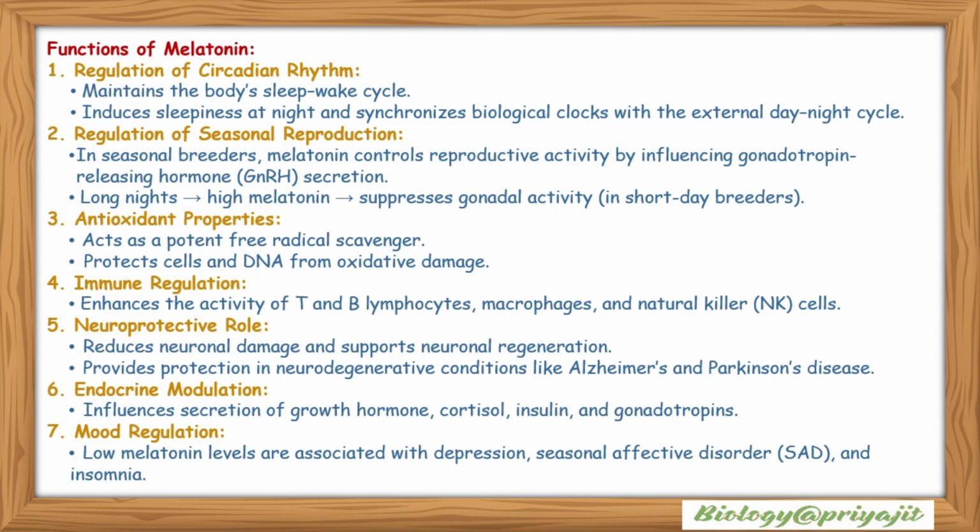Antioxidant properties of melatonin, which acts as a potent free radical scavenger. It protects cells and DNA from oxidative damage. Immune regulation: it enhances the activity of T and B lymphocytes, macrophages, and natural killer cells or NK cells. It reduces neuronal damage and supports neuronal regeneration. It provides protection in neurodegenerative conditions like Alzheimer's and Parkinson's disease.